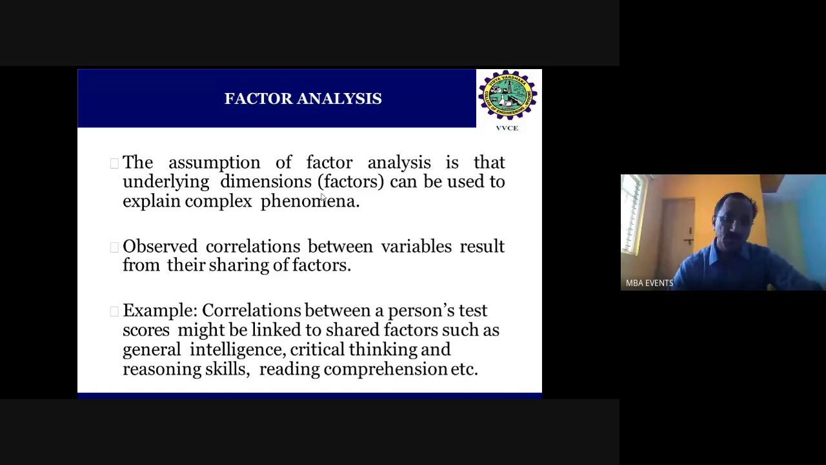But that person's test scores may depend upon other variables, like the intelligence of the person, or the critical thinking of the person, or reasoning skills, or reading comprehension. So here, intelligence, critical thinking, reasoning skills, and reading comprehension are the other variables which help to assess the individual person's test scores. So the correlation between the person's test scores shows some interrelationship, and based on that we can come to some commonality, that is, the person's scores depend upon the correlation between the different variables here.